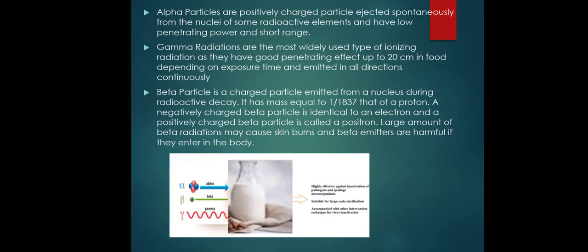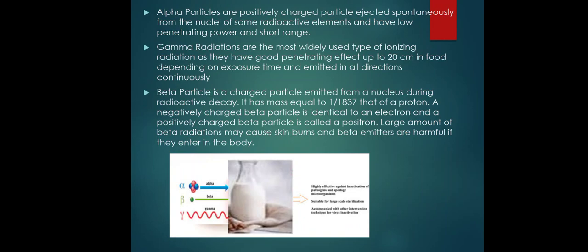So next we have to see which rays take place in this radiation. First one is the alpha ray particles. As we have seen in the figure, alpha, beta and gamma particles act on the milk or the milk products, and this is highly effective against the inactivation of pathogens and harmful bacteria, and prevents the spoilage from microorganisms, and it's suitable for large scale sterilization.